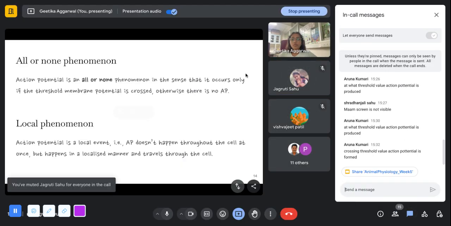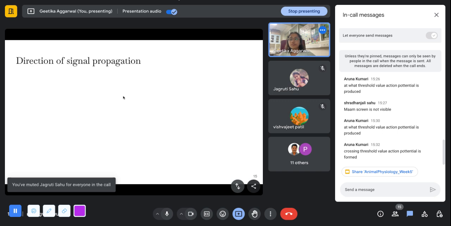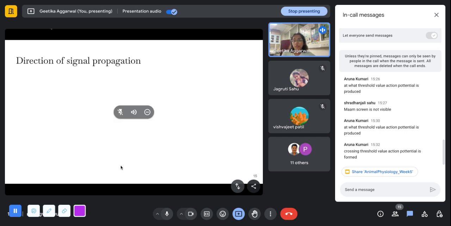Okay, so moving on to the direction of signal propagation. So, can you guys tell me if you know if there's something that actually governs the direction in which the signal gets propagated?